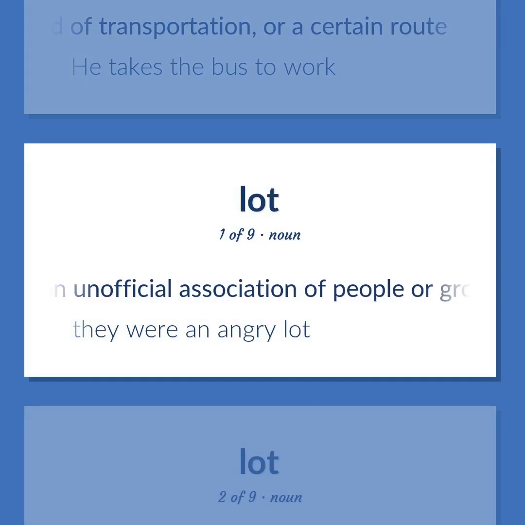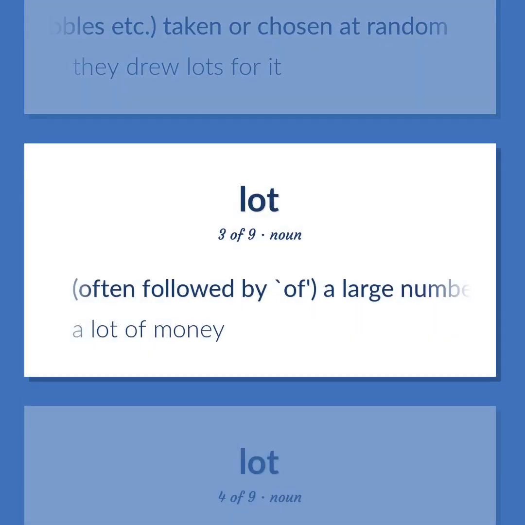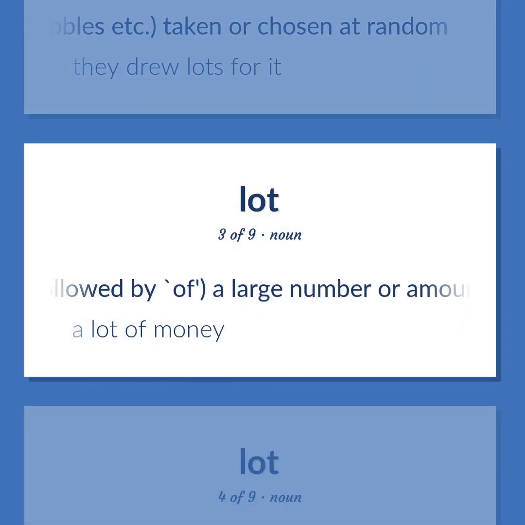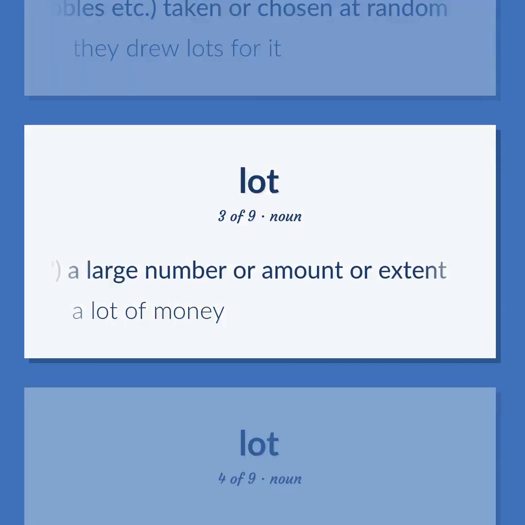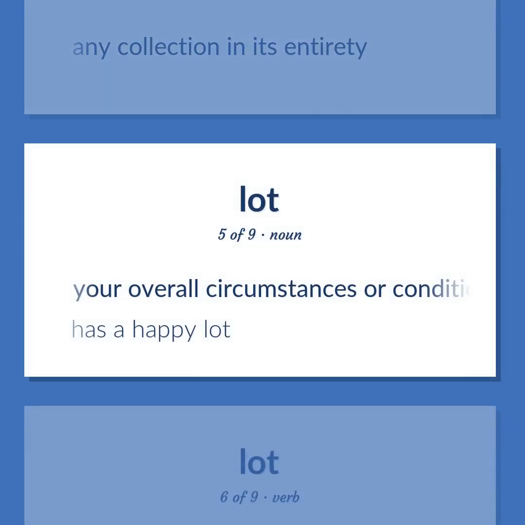An unofficial association of people or groups. They were an angry lot. Anything, straws or pebbles, etc. Taken or chosen at random. They drew lots for it. Often followed by, of, a large number or amount or extent. A lot of money. Any collection in its entirety. Your overall circumstances or condition in life, including everything that happens to you. Has a happy lot.